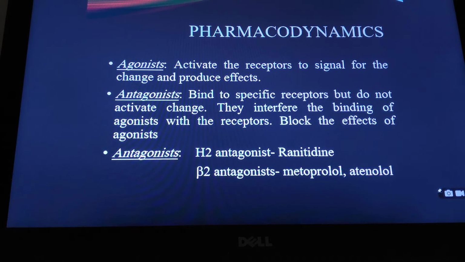Whereas antagonists bind to the receptor, but they do not activate any change, so they do not produce any effect. In fact, antagonists interfere with the binding of the agonist with the receptor, and so they block their effect. We often call antagonists blockers. These antagonists could be like the H2 receptor antagonist ranitidine, or beta blockers like metoprolol, atenolol, and so many others.